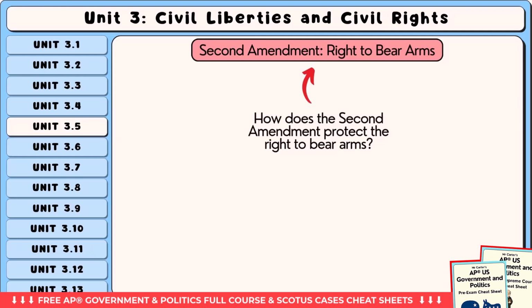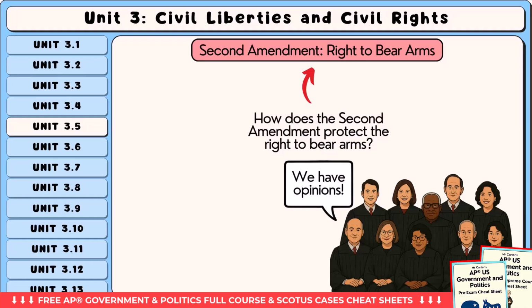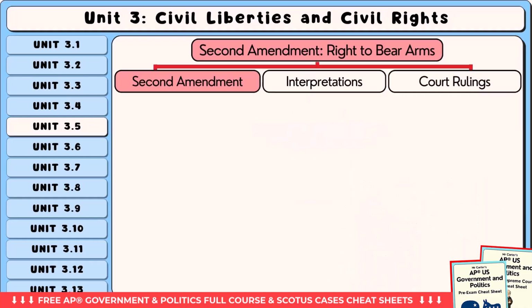In this lesson, we will explore how the Second Amendment protects the right to bear arms and how the Supreme Court has interpreted that right over time. First, we will look at what the Second Amendment says and why it was included in the Constitution. Then we will examine two different interpretations of what the right to bear arms means. Finally, we will explore two major Supreme Court cases that clarified how the Second Amendment applies today.